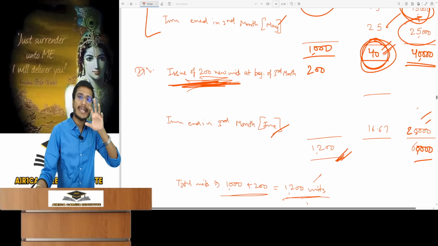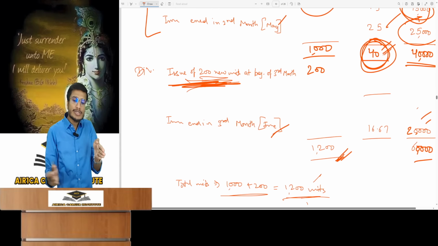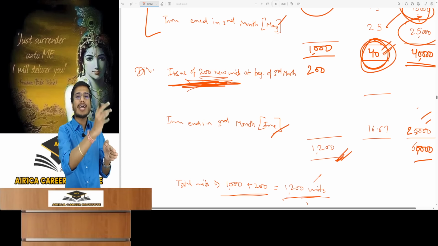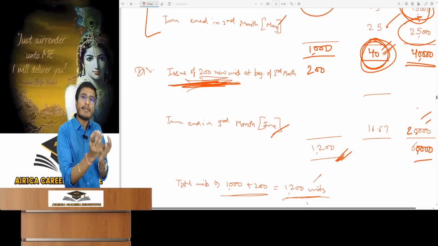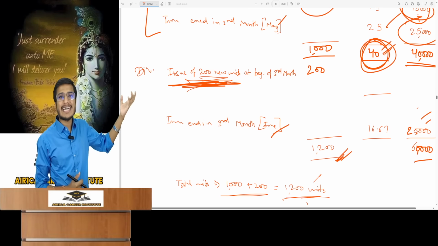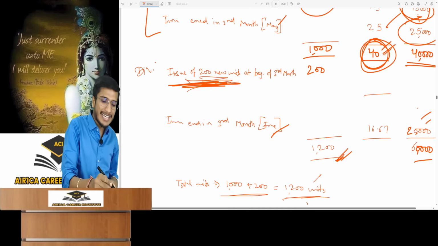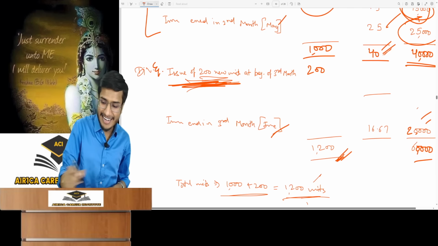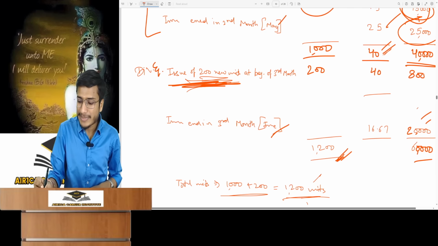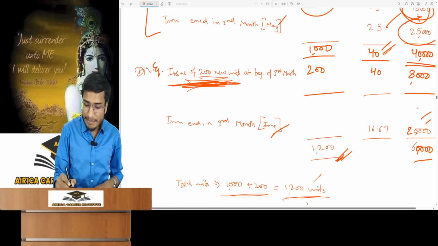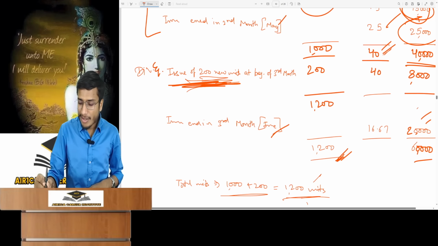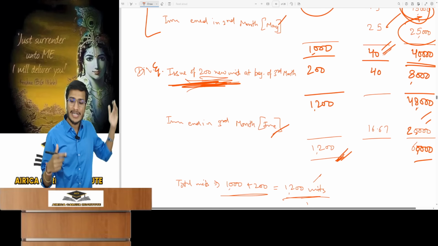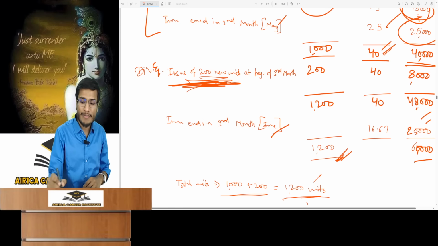It means whenever a mutual fund issues its new units, it considers the income available for distribution up to that day. It calculates the per unit right of the old unit holders on that income, and that exact amount is collected from the new unit holders in the name of dividend equalization. Dividend equalization, 40 rupees per unit will be collected from them. 40 per unit, which means 8,000 rupees will come. So now you see, there are 1200 units and the mutual fund now has 48,000 rupees: 40,000 of income plus 8,000 from here. So if you look now, it's 40 per unit for everyone.